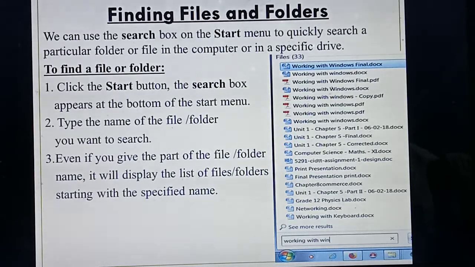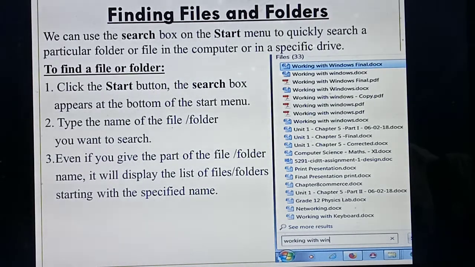See, you are typing working with. See how many files are there: working with Windows, and all the files with related names. All the files will be displayed there. Among those, the file you need to open, you need to click that file. Click one time, and the file will automatically open. Understand how to find or search for a particular file or folder? First you need to click which button, students?